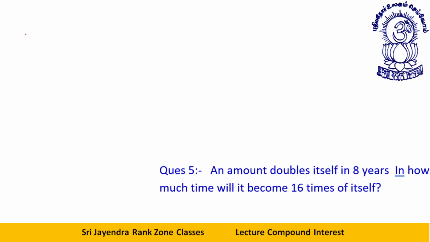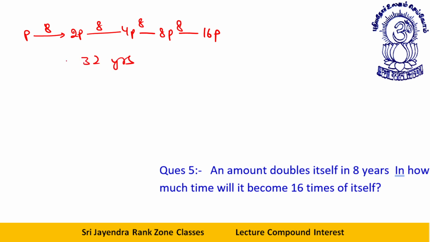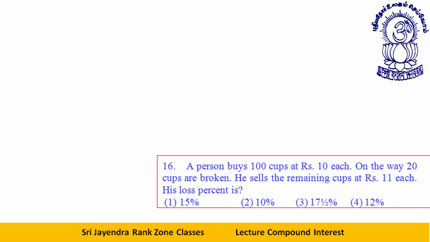An amount doubles itself in 8 years. In how much time will it become 16 times of itself? See, again double, again double, again double. How much time? 8, 8, 8, 8, total 32 years. I am sure all this must be clear to everyone. Let's move to the next concept.